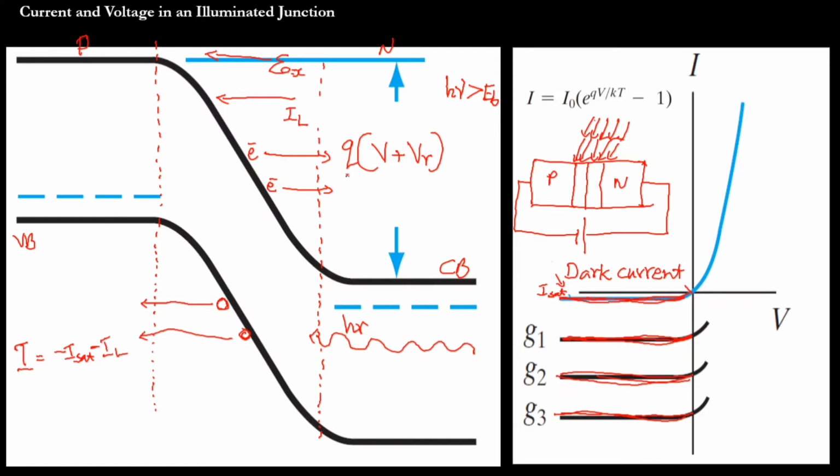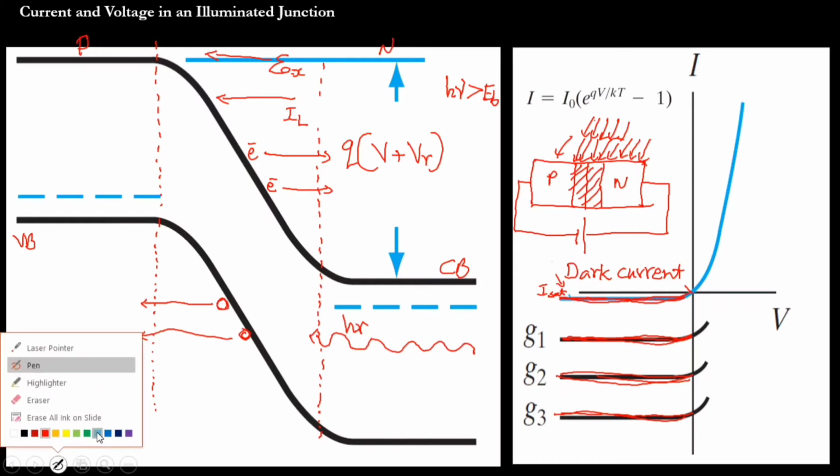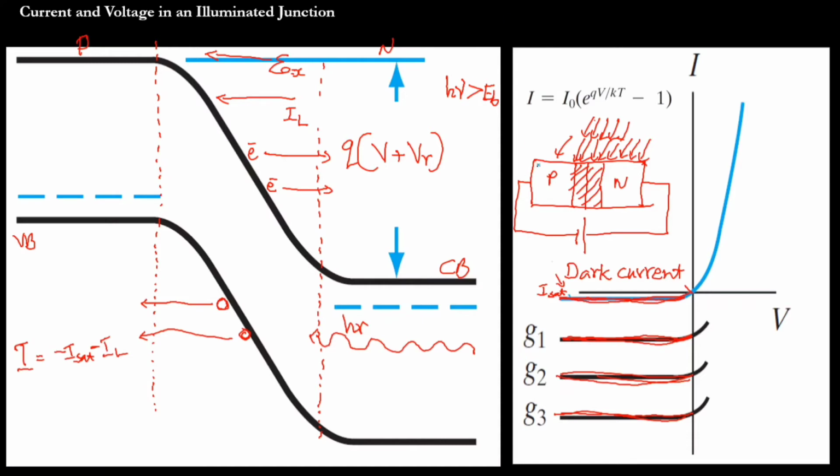Okay. Now you think, okay, a photon is falling on the PN junction. So we have a transition region here, and we have a neutral region also. This is the neutral region on the P side, and here also we have a neutral region because there is no electric field.